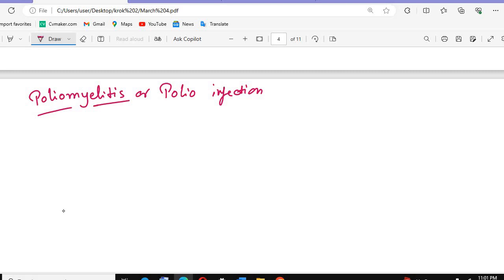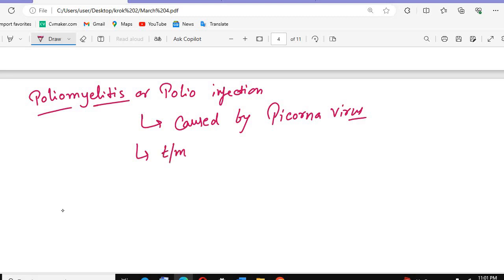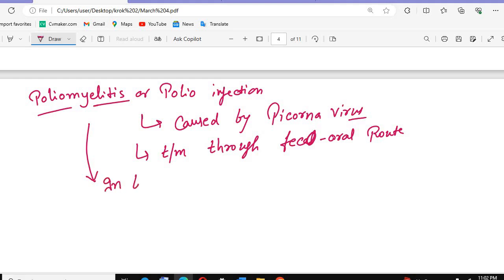First, we need to understand that poliomyelitis, or polio infection, is caused by the picornavirus family. There was one question already on this. The second thing to remember is that it is transmitted through the fecal-oral route, which means by infected water. Through the fecal-oral route, the virus enters into the blood.